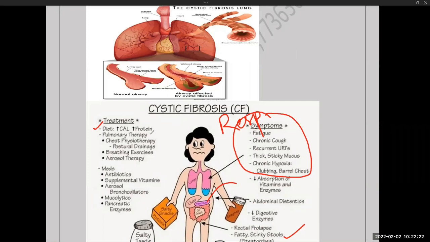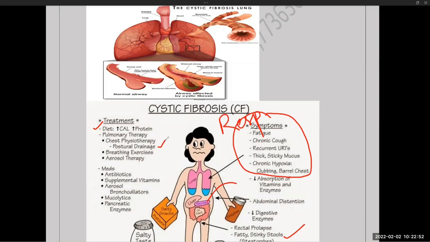Chest physiotherapy, postural drainage. Already we have discussed the postural drainage. What is postural drainage? By providing different positions, you will be removing the secretions from the lungs. Fine. And breathing exercise, aerosol therapy. What is aerosol therapy? It is nebulization or using puff. Okay, so these are the treatment and medications like antibiotic.